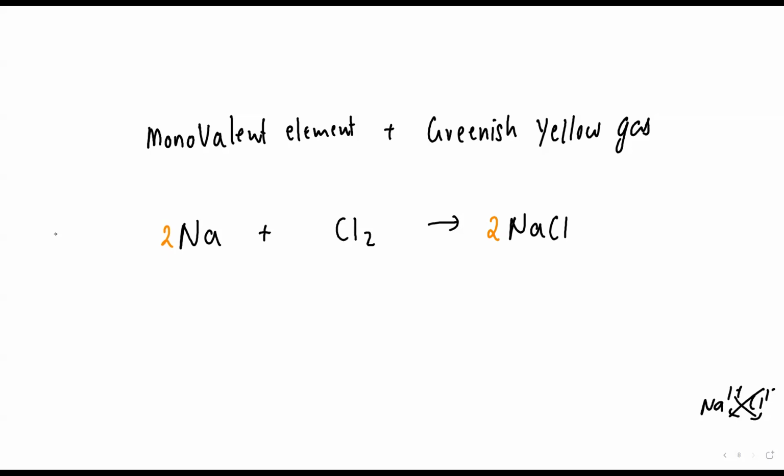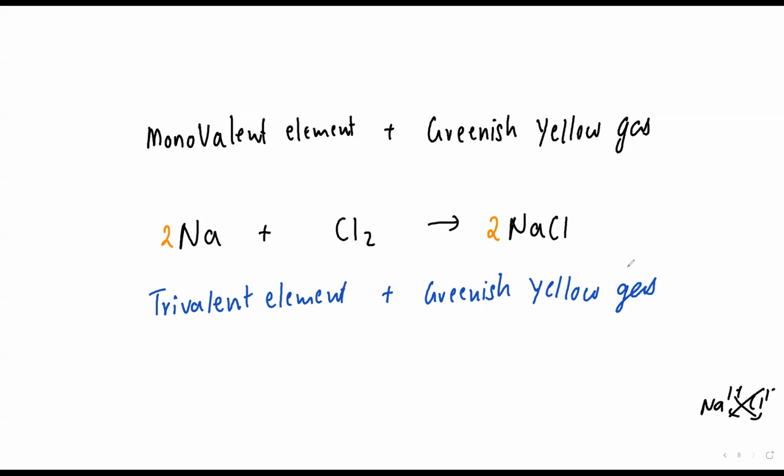Suppose I tell you, beta, trivalent metal plus greenish yellow gas, then what will you do? Which trivalent element will you take, beta? Aluminium.